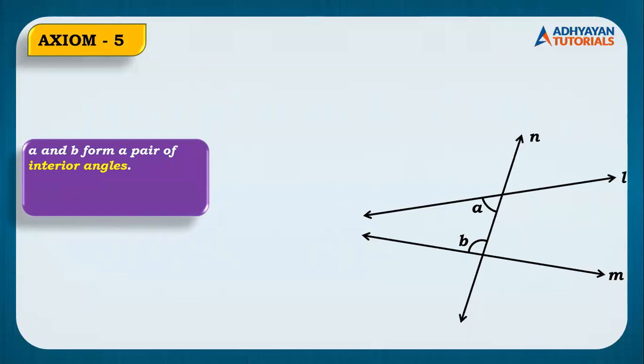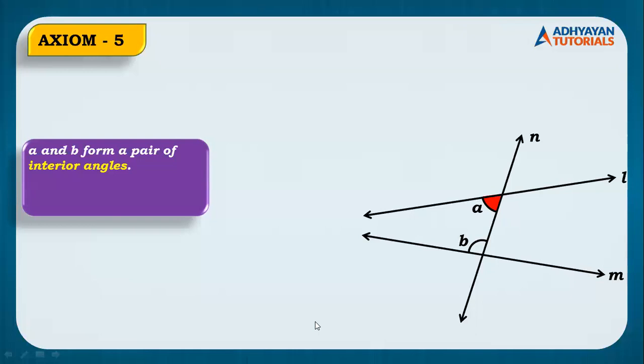Is it an acute angle or is it an obtuse angle, children? Yeah, it is an acute angle, right? So A is an acute angle. Likewise, B is also an acute angle.